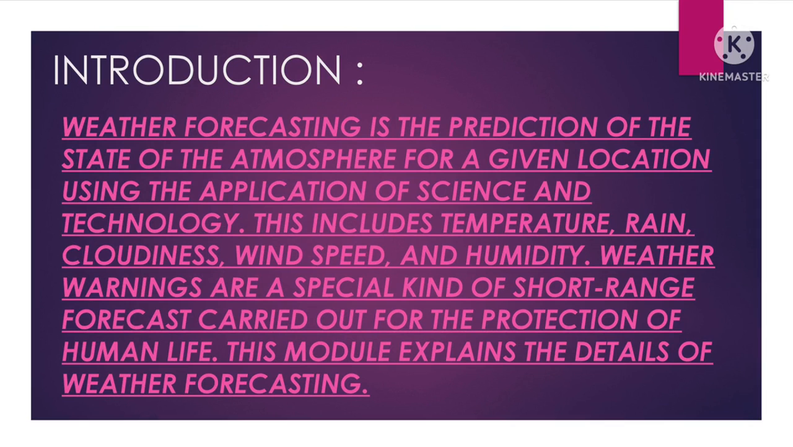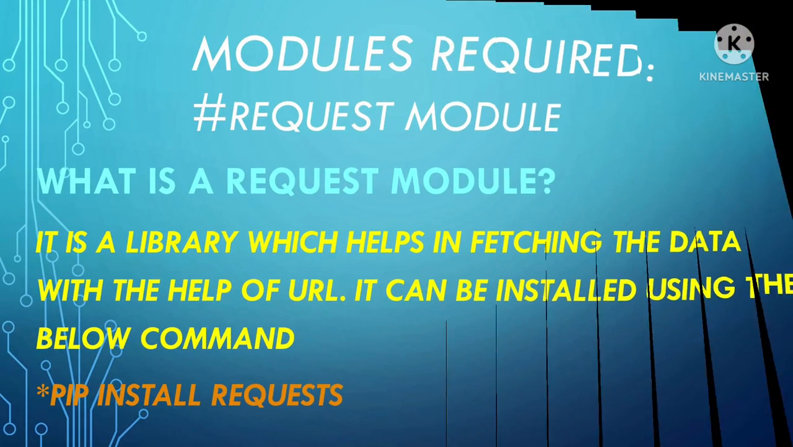So, weather forecasting is the prediction of the state of the atmosphere for a given location using the application of science and technology. This includes temperature, rain, cloudiness, wind speed, and humidity. Weather warnings are a special kind of short-range forecast carried out for the protection of human life. This module explains the details of weather forecasting.